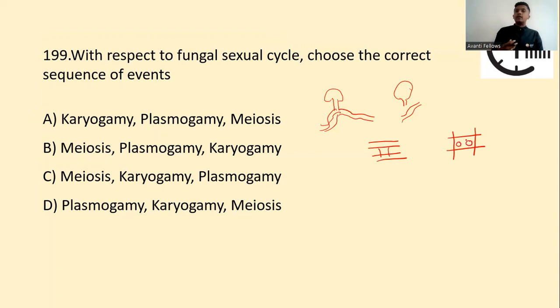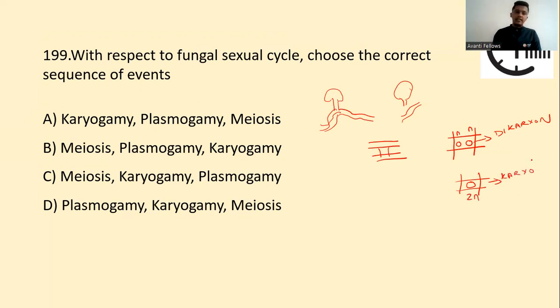First, the fusion of their cytoplasm happens. That leads to a cell with two nuclei, which is called a dikaryon. Now what happens? After this, karyogamy: fusion of the haploid nuclei takes place, leading to the diploid nucleus.